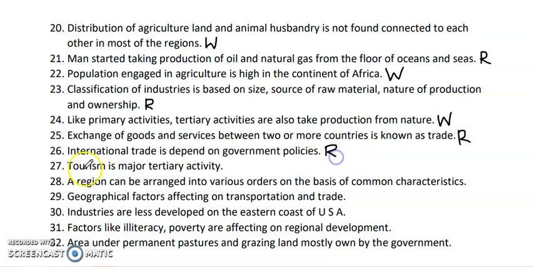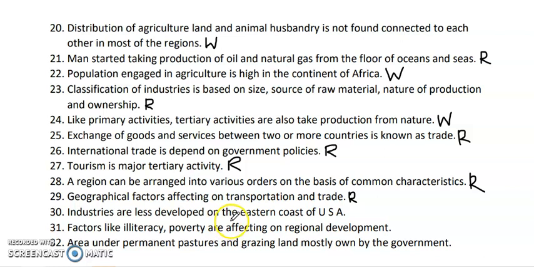Next question. Tourism is a major tertiary activity. Yes, within tertiary activity, service, transport, trade and tourism, all of them come. Next, a region can be arranged into various orders on the basis of common characteristics. So, yes, it can be arranged by way of its common characteristics. Next, geographical factors affecting transportation and trade. Definitely, if geographical factors are good, transportation services are good there. If geographical factors are unfavorable, then transport and trade services are fewer there. So this is totally true.